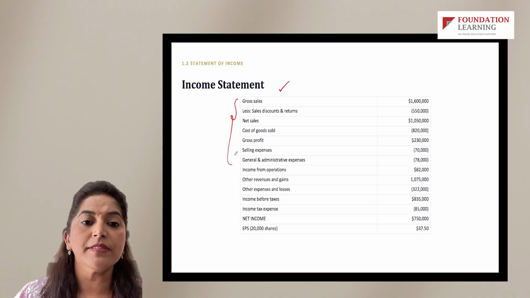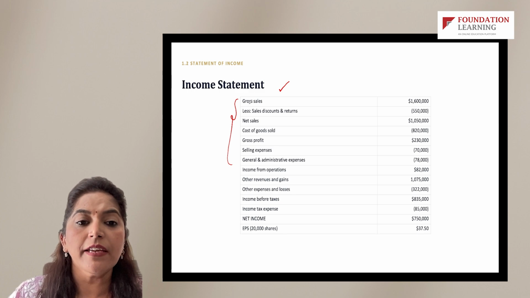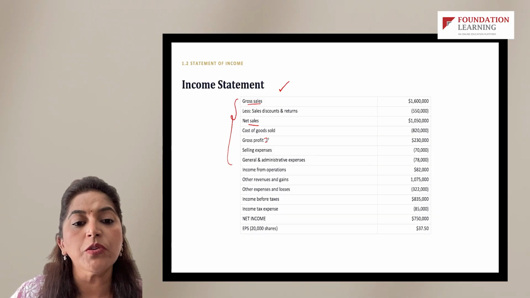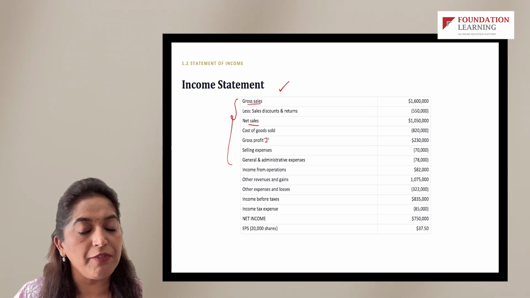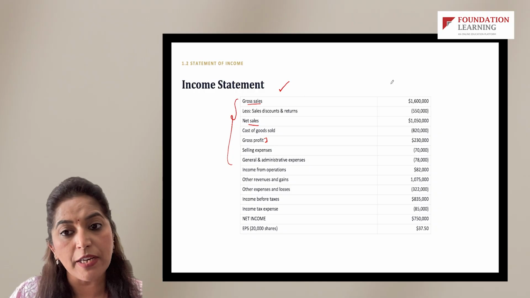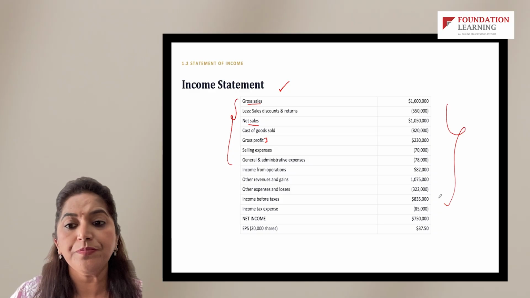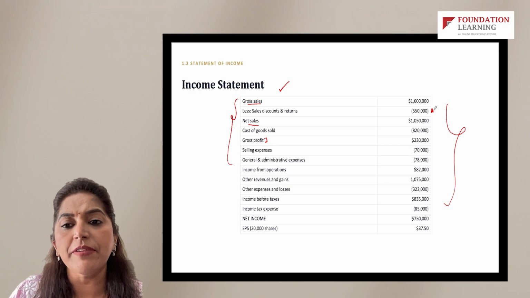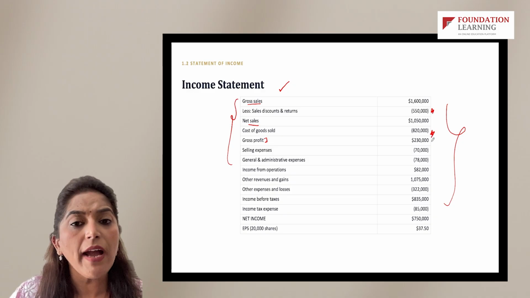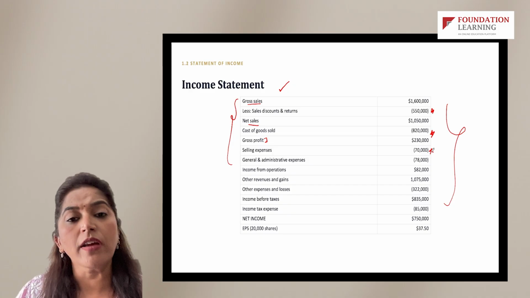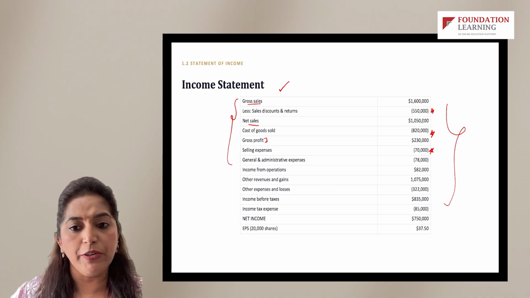So what can happen in simulations is they can give you certain line items, and for the remaining line items, they can give you information to calculate or arrive at that figure. So it's not that 100% from scratch income statement you are required to calculate or create, but bits and pieces. Maybe some information would be asked for you to prepare basis the exhibits or extra information that is being given to you.